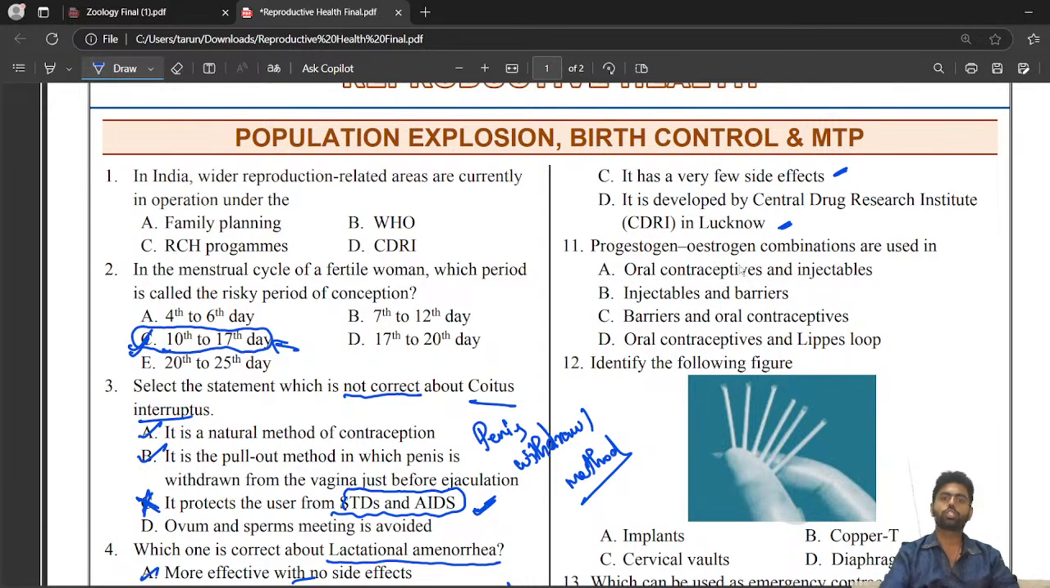Progestogen-estrogen combinations are used in oral contraceptives, injectables, barriers, and Lippes loop. Lippes loop, no. Barrier, no. Oral, yes. Injectable is also fine, but we should choose the option where both given methods are correct. So injectable and barrier, no. So A will be the correct answer: oral contraceptives and injectables.